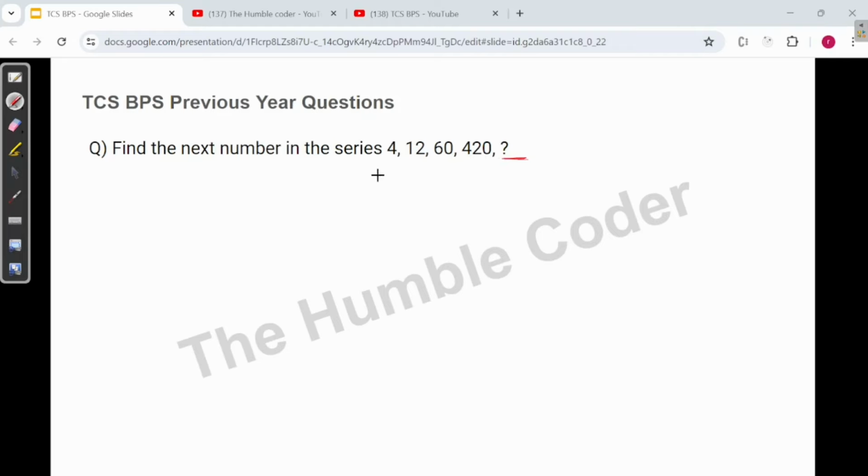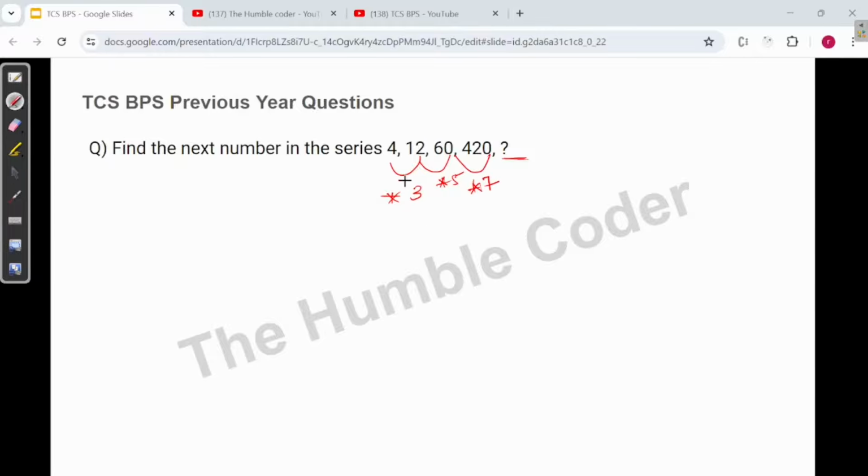Again, as always, pause for a minute, try to solve it on your own and post in the comment, and then watch the solution. So 4 to 12. Okay, so let's try to figure it out. 4 into 3 is 12, right? So 4 multiplied by 3 is 12. 12 multiplied by 5 is what? 60. And then 60 multiplied by 7 is what?